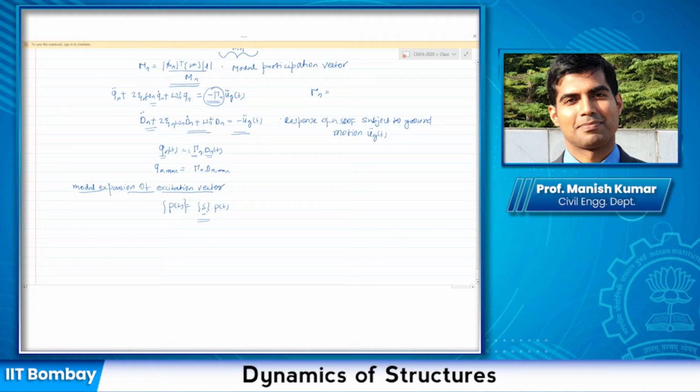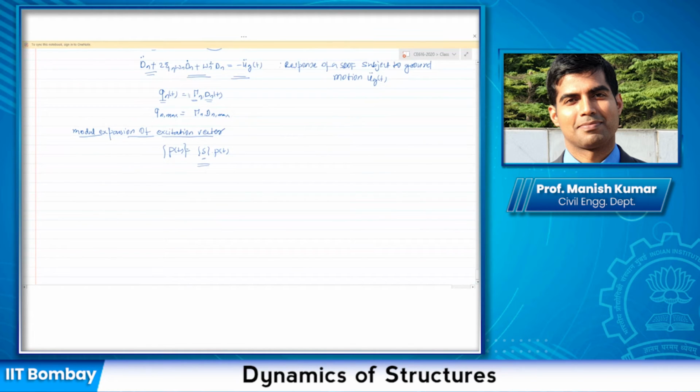And we said that the modal expansion of vector S represents how much is the inertial force in each mode due to the applied excitation. So we can write down the expansion as n number of vectors, and I have already derived the expression for these in the last class.